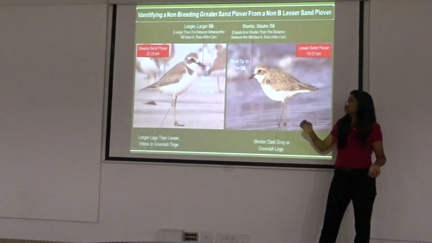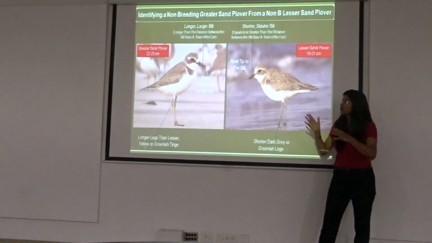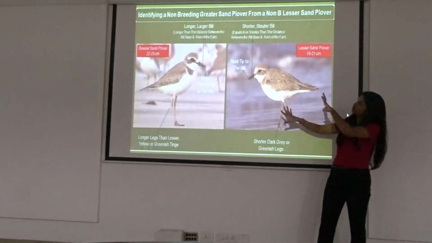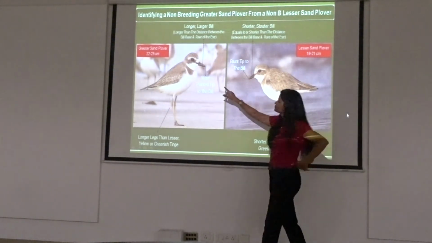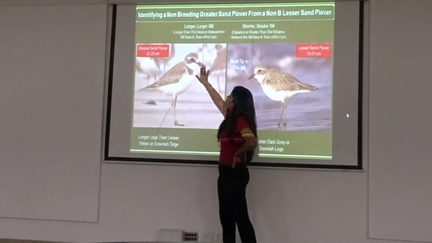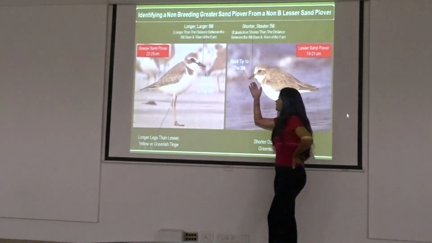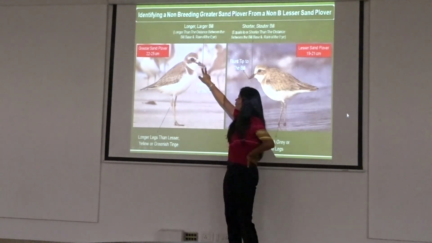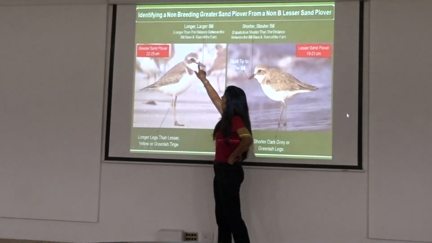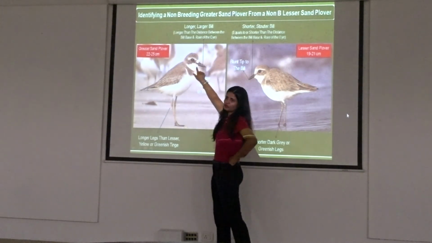So what do you do? Now the only way, it's very rare that you'll get them together in a frame, but what if you get this bird independently? Because when they're together, you can make it out by size. But here, all the books say that the bill of the greater sand plover is much larger, because it's greater, it has a greater bill. The other has a smaller bill. The size of the bill, which means the beak of the bird, is either longer or equal to the distance between the rear of the eye and where the bill starts.